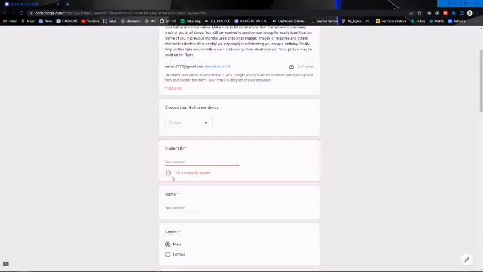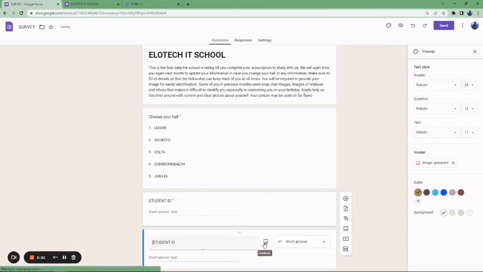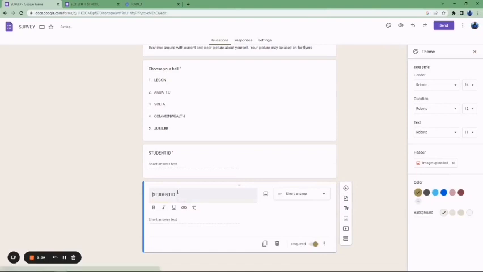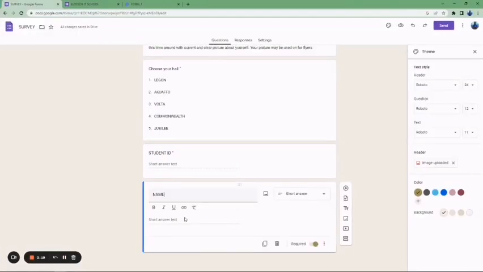Now the third item is name. All right, so you choose duplicate. Duplicate will duplicate that question for you here. Then you just have to change it to name. Okay, name. Now the next item we have is gender, then program.